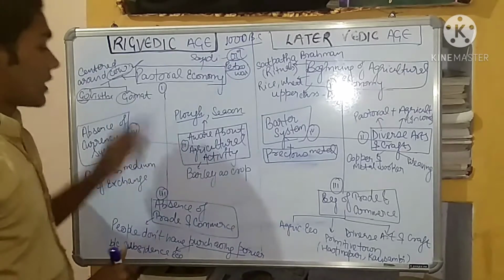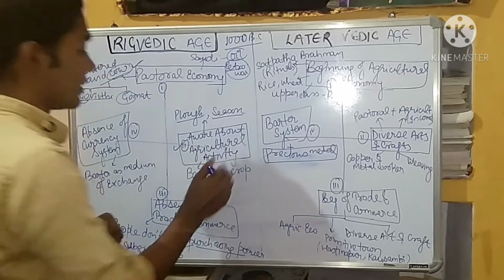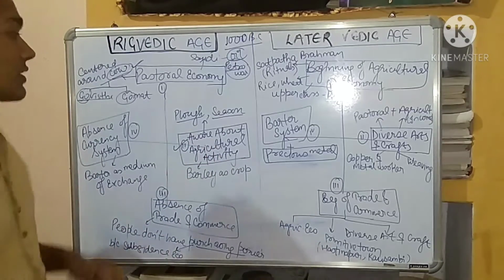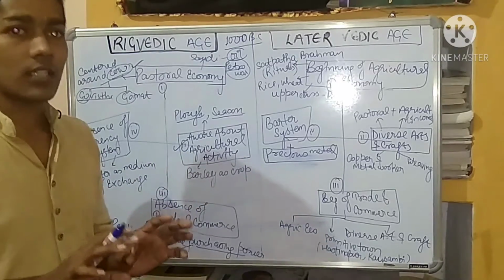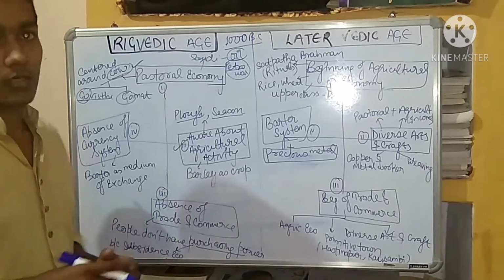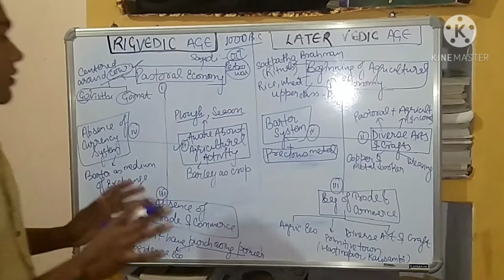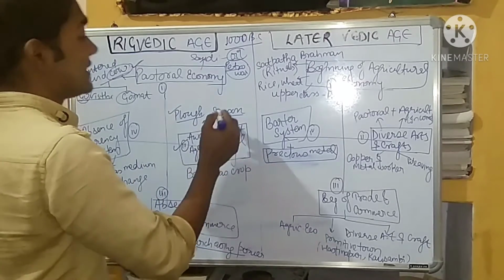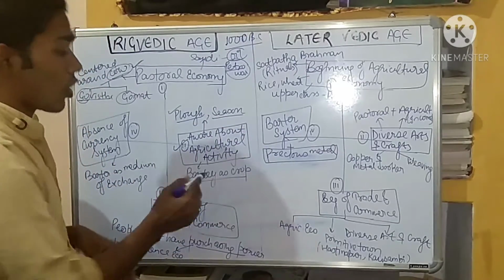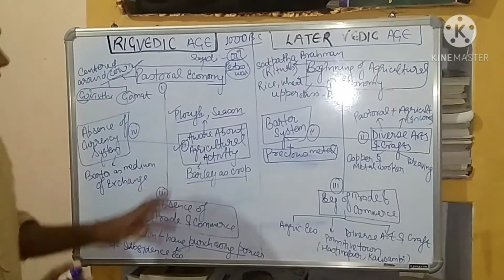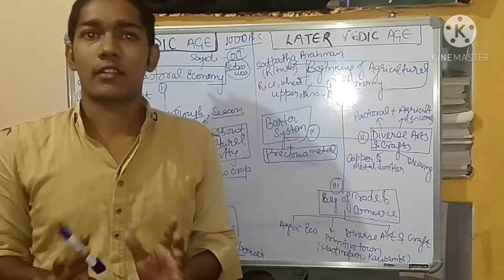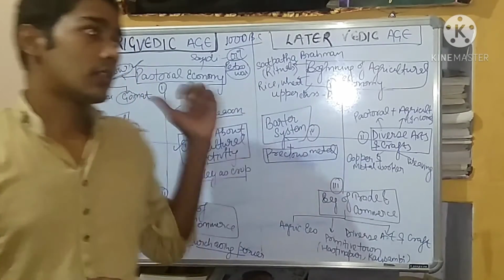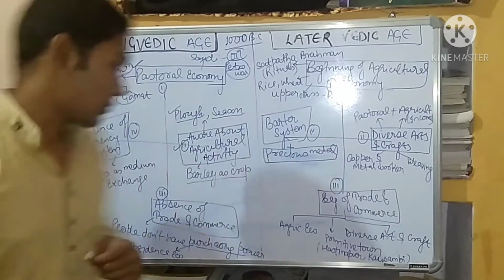The second thing is that the Rigvedic people were aware of agricultural activity, but it was not an agricultural economy. They knew what agriculture means because they had to eat something. How do we know that? In the Rig Veda, the plow is mentioned, the season is mentioned, and barley as a crop is also mentioned. So they knew about agricultural activity, but this period was not based on an agricultural economy.